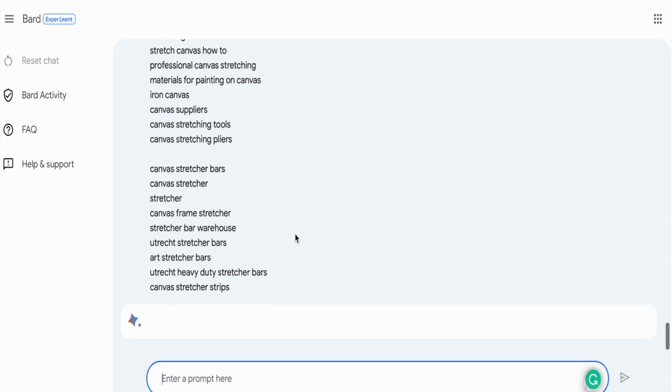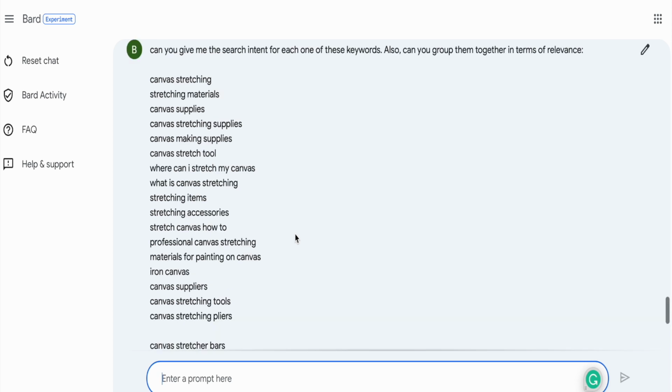Let's see. The reason why I've asked it to do this is because usually Google is not looking at an individual keyword on your page or in your content. It's looking at a group of keywords. And so with Google Bard, we can get some insight into how Google may be looking at that group of keywords on a website, and then use that as an understanding to draft content for our website. Obviously, there's a lot more to it, but we're trying to see how good Google Bard is and how much it can help us with on-page SEO.